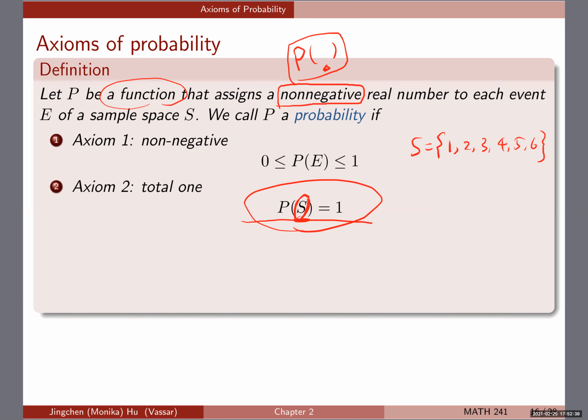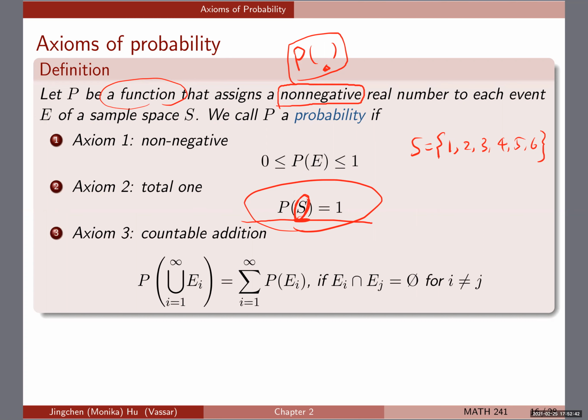This maybe sounds trivial at this point, but now we go to the third axiom, countable addition. Even though we know that the total is 1, what's more important is that in this example it has to be one of the 6, and they cannot happen at the same time. So in addition to axiom 2, we also have axiom 3, talking about countable addition. In general we're talking about an infinite number of events, but one way to think about it is to go back to tossing a die.